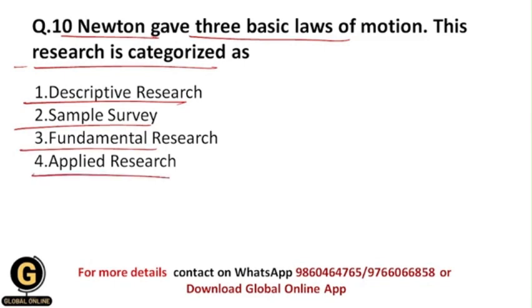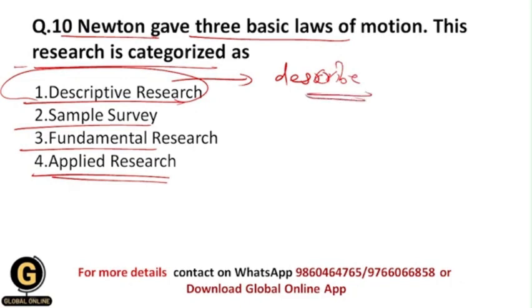So basically students, we have discussed fundamental research and applied research in this video. Now I am going to describe what descriptive research is and what a sample survey is. Descriptive research is the type of research in which we describe characteristics.